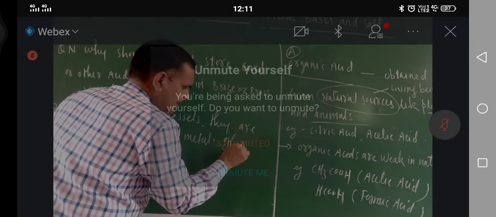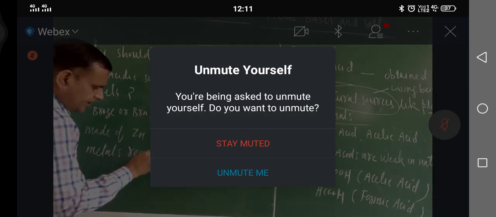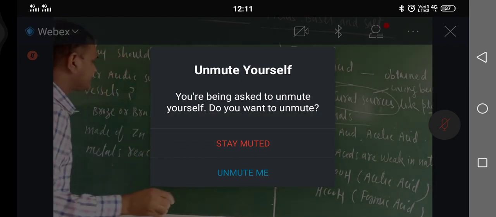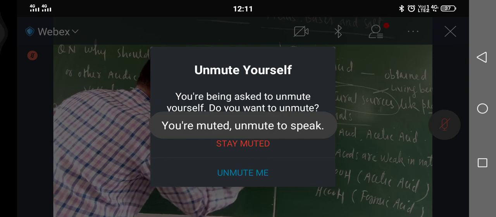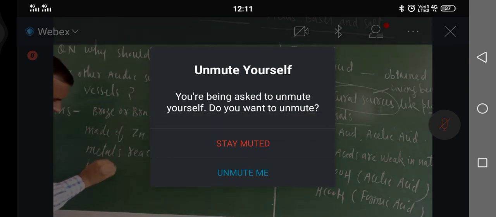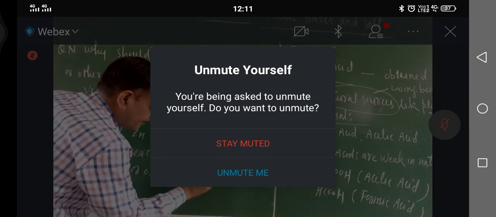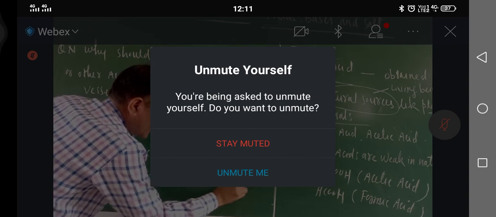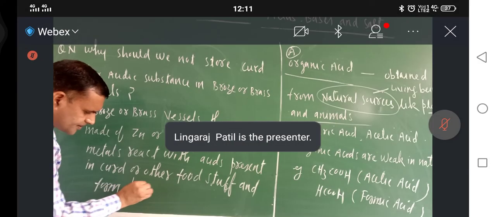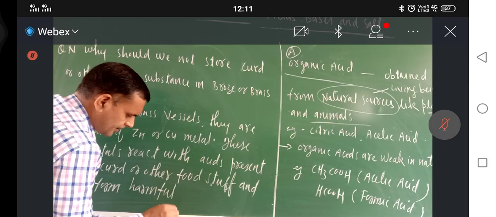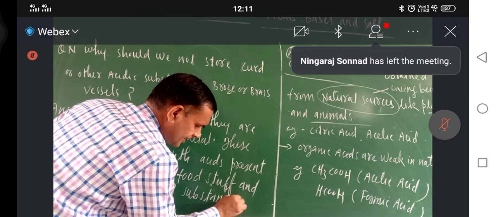These metals react with the acids present in curd or other food stuff and form harmful substances. Hence we should not store.